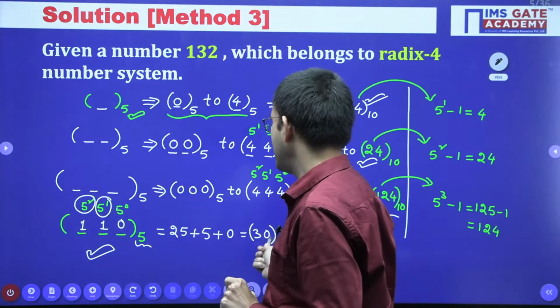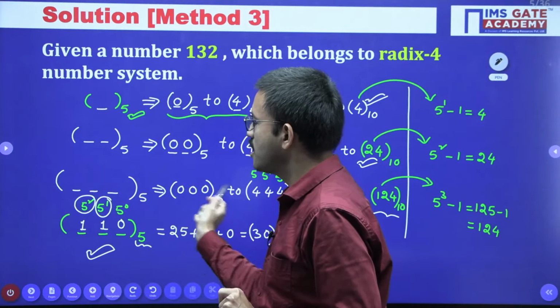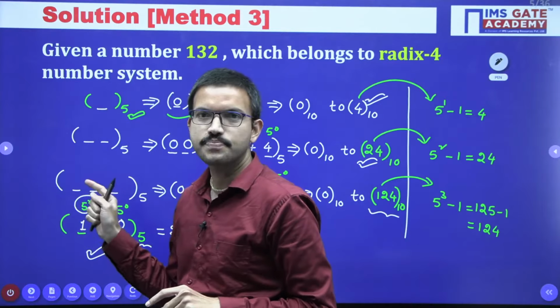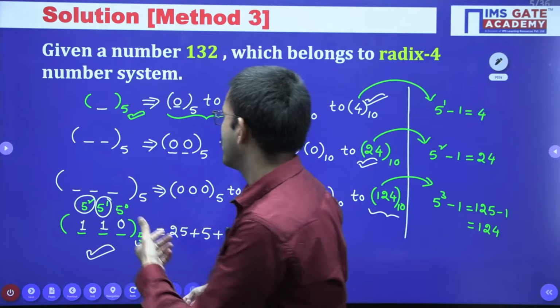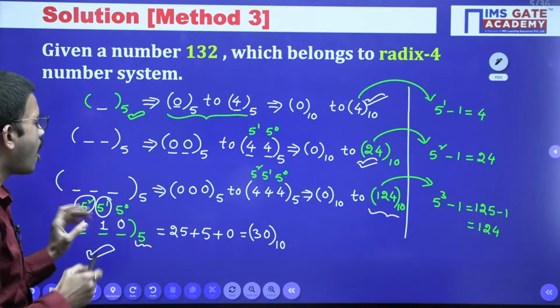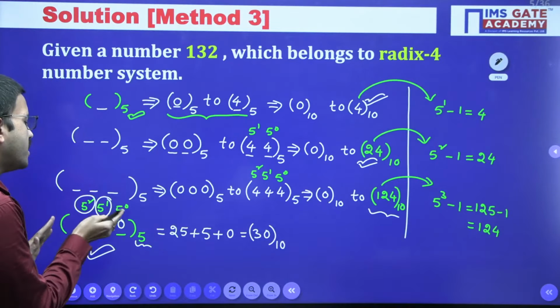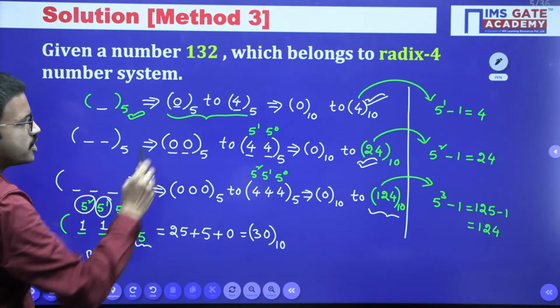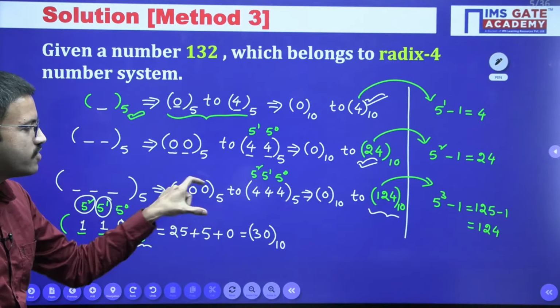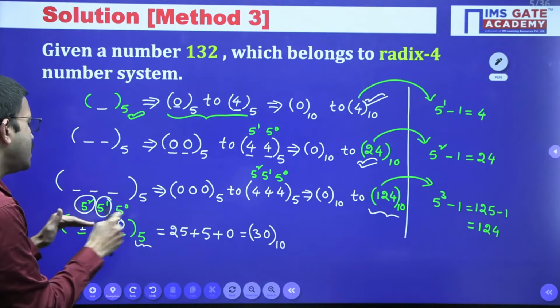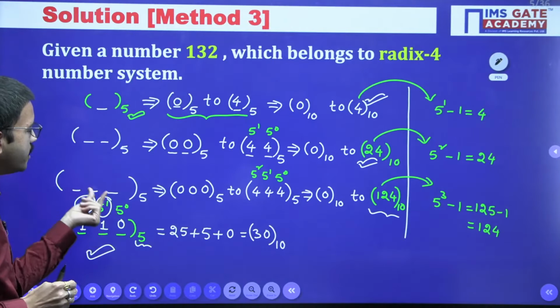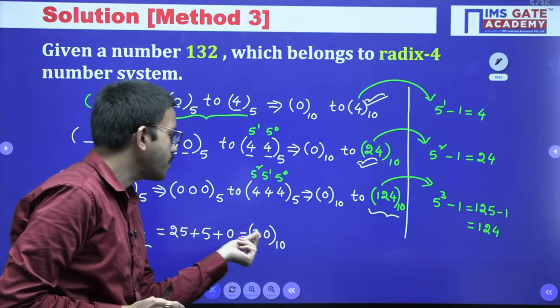Here I have converted the decimal number into the equivalent base 5, but here I haven't followed the repetitive division. Instead I observed how many digits we require, and from there I put the positional weights. For every digit you are having 0 to 4 possible values, but since the number 30 is very small, we can easily find by adding which positional weights we get 30.